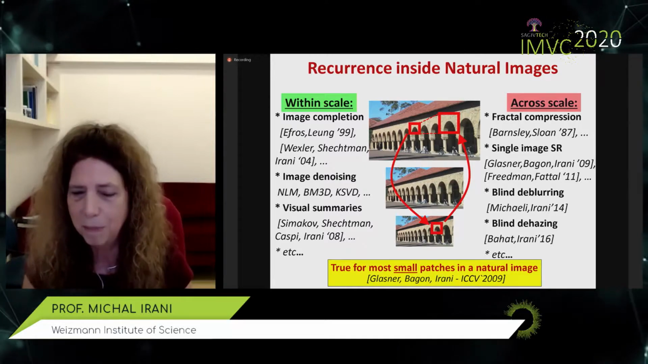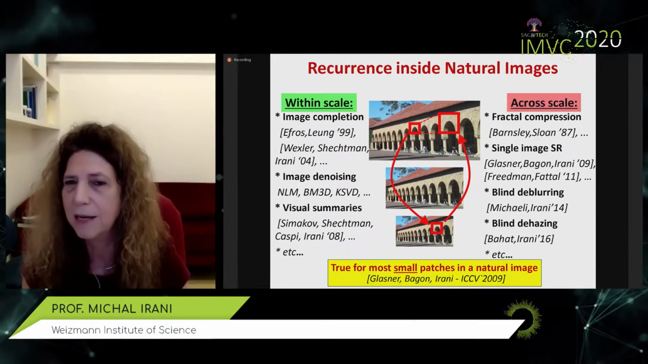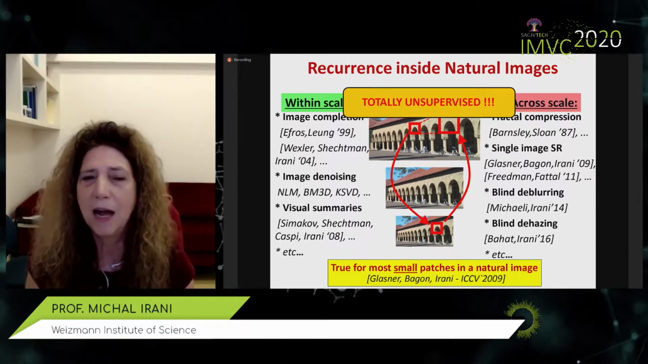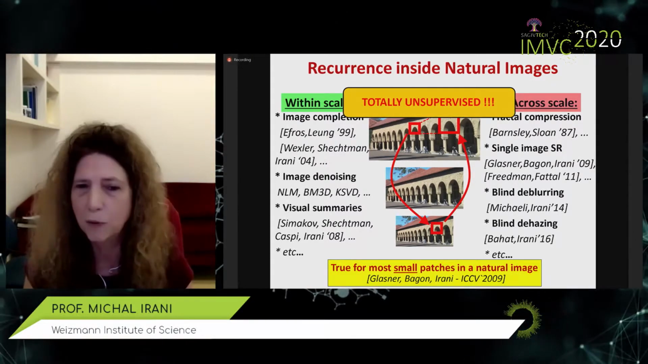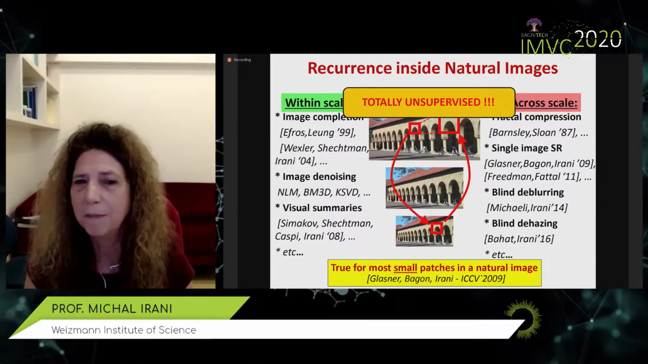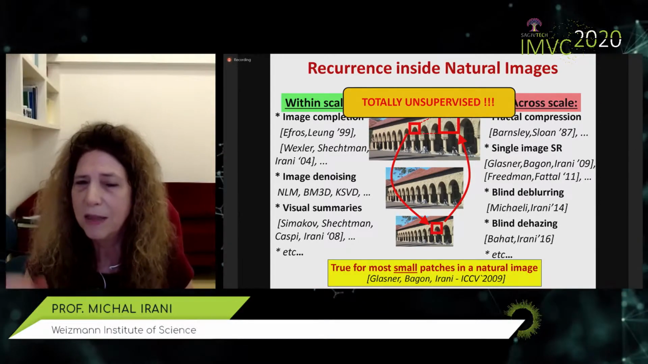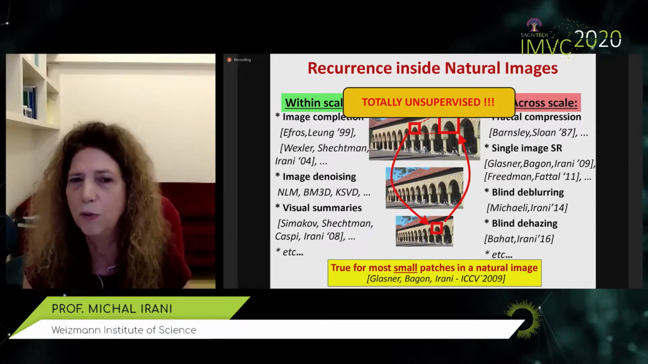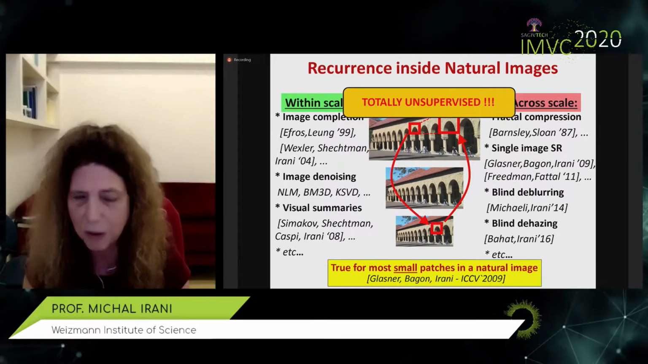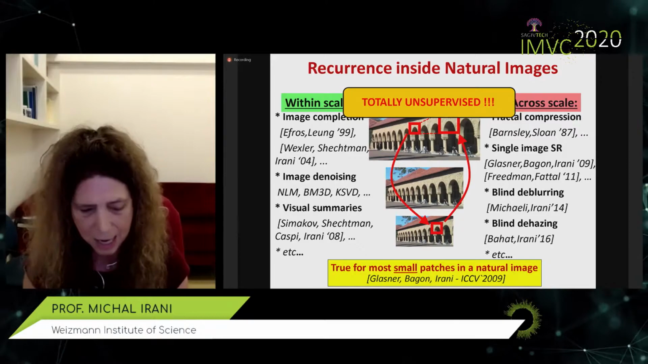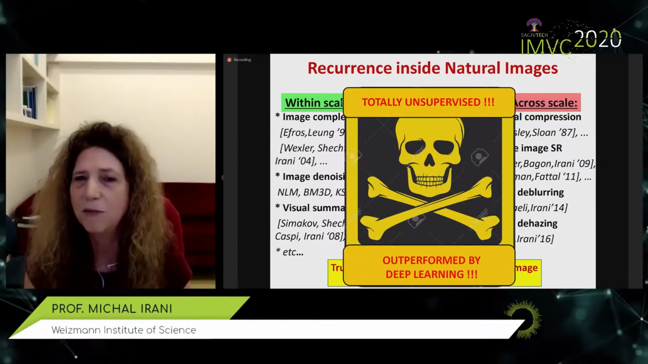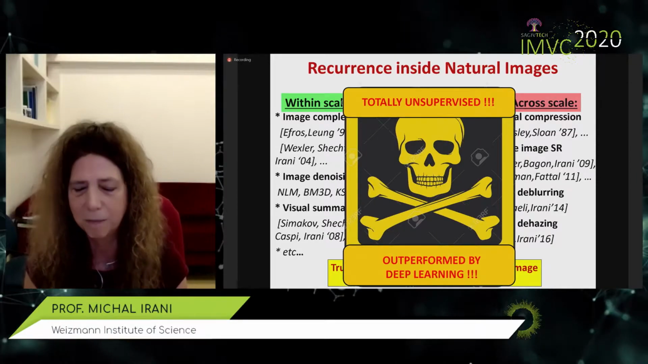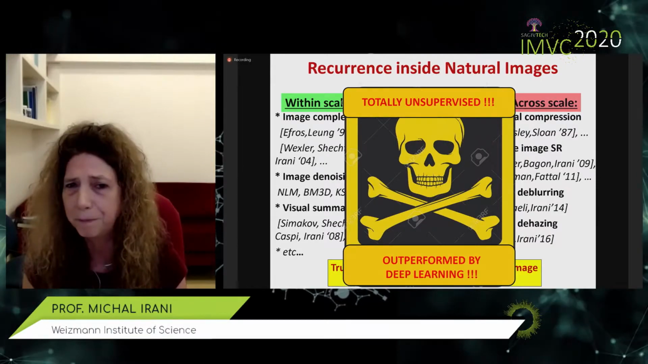And we showed this empirically in our 2009 paper. So the nice thing about this property is that it allows for totally unsupervised algorithms. They require nothing but the test image alone. The internal repetition of patches gives all the information needed to solve very ill-posed problems. The bad news is that in the past few years, these methods have been totally outperformed by deep learning methods, which is really depressing.